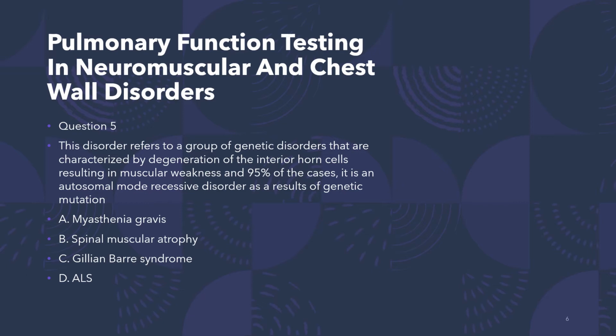Q&A, guys. The answer is spinal muscular atrophy. There are many different types of spinal muscular atrophy. There's type 0, there's type 1, and typically these babies died very young at one point, but now they have an extended life cycle as a result of new interventions, new medications, and also the use of non-invasive ventilation for them.